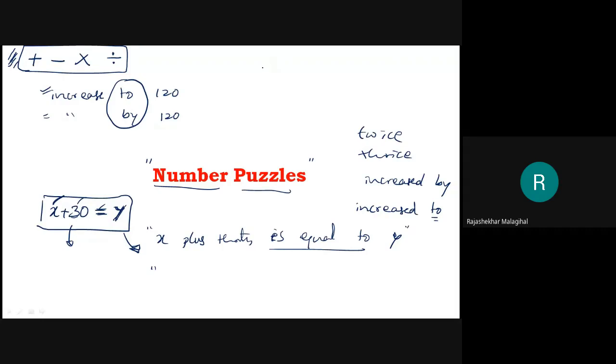Now can you make a sentence of this: 3x plus 30 equal to y? How can you put it in a sentence? Can anyone try? Unmute and try.